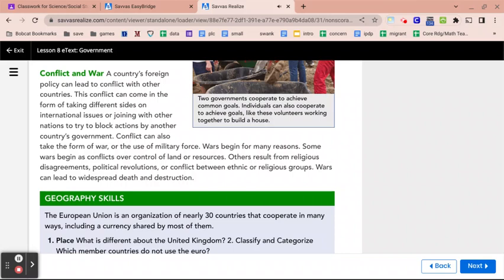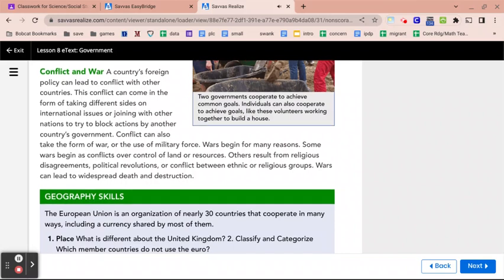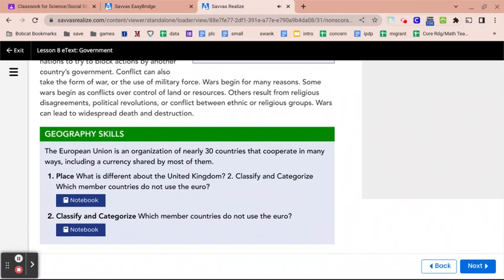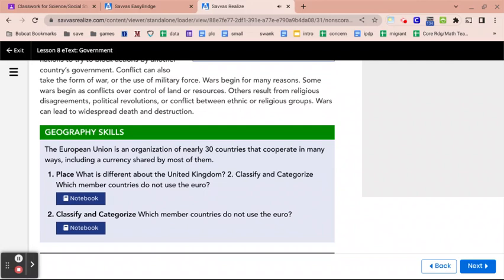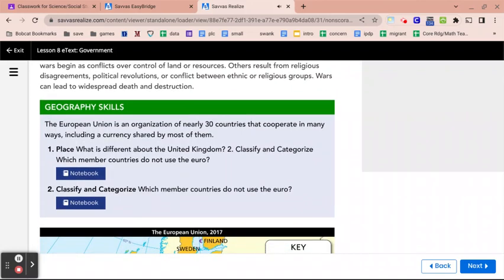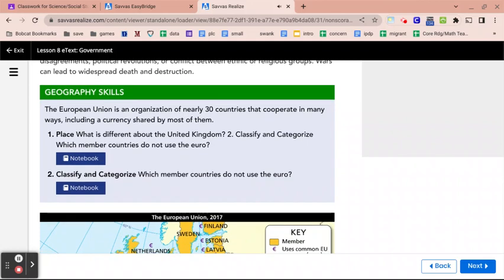Conflict can also take the form of war or the use of military force. Wars begin for many reasons. Some wars begin as conflicts over control of land or resources. Others result from religious disagreements, political revolutions, or conflict between ethnic or religious groups. Wars can lead to widespread death and destruction.